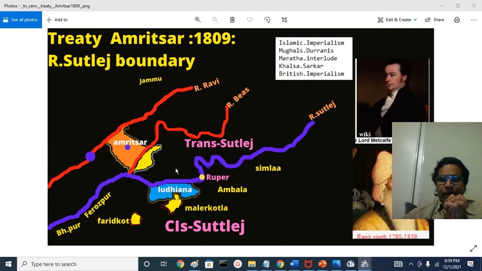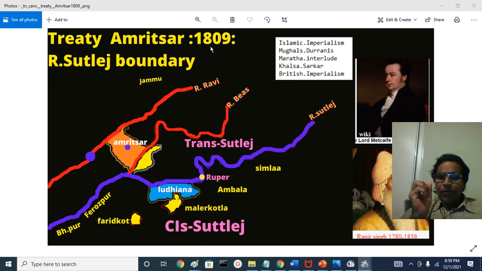Later he conquered Multan in 1818. One year later he conquered Kashmir, which was under Musalman rule, under Durrani control. And in 1823 he conquered Peshawar also. That means the treaty was signed in 1809, and the Maharaja survived nearly three decades on the treaty.